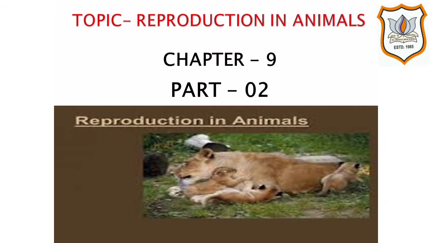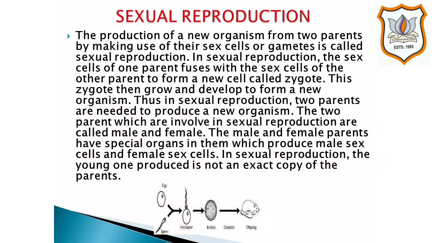Students, today we are going to learn part 2 of chapter number 9, Reproduction in Animals. Students, in our previous video, we have studied about asexual reproduction. In this video, we will study about sexual reproduction in animals.